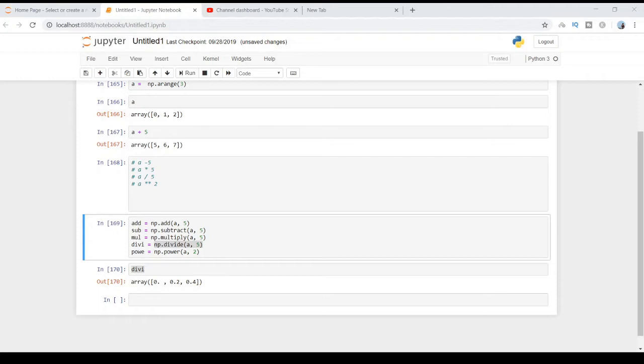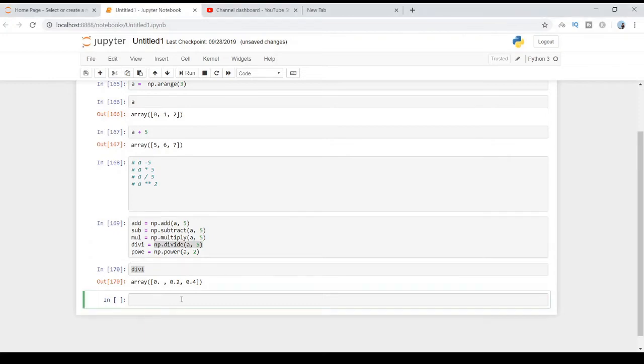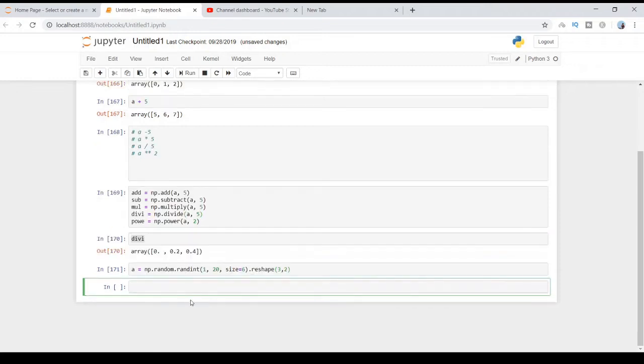Now let's perform an arithmetic operation on two arrays. Let's say I have an array a with np.random.randint, starting value 1, up to 20, size 6, and I'm going to reshape this to 3 comma 2. Shift enter.